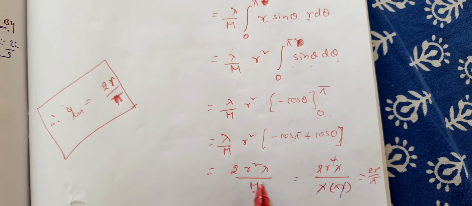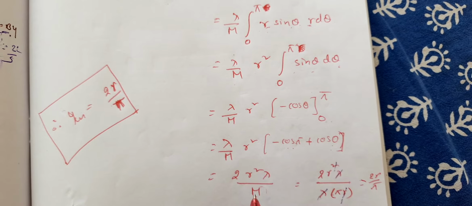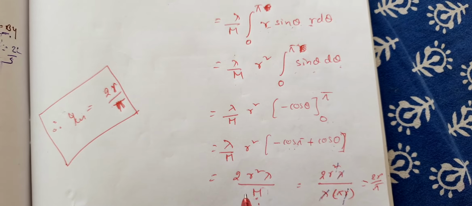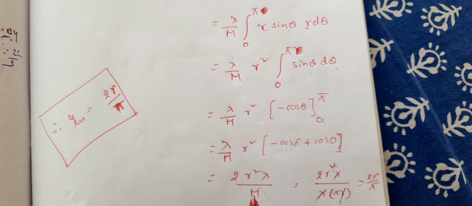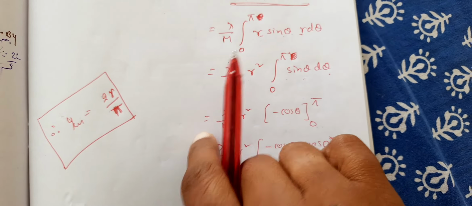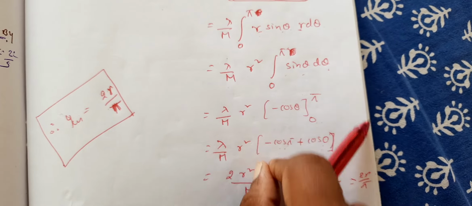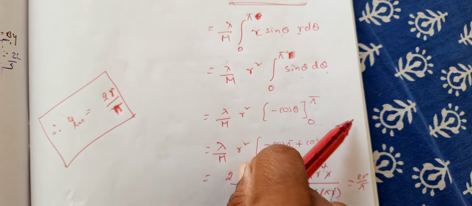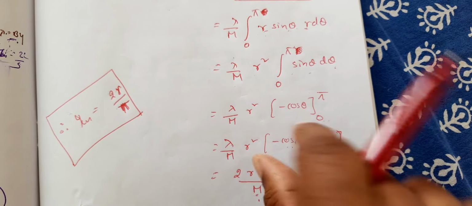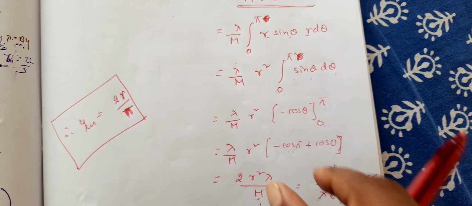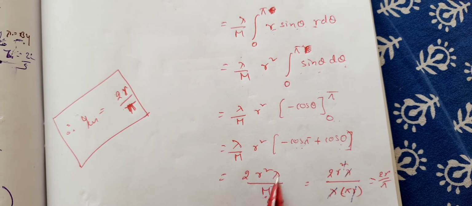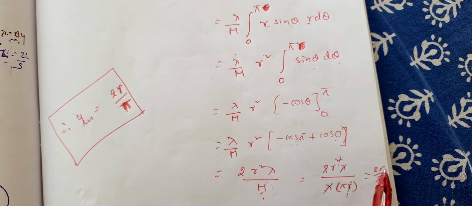But what is m? From the definition of linear density, m is equal to lambda into the total length of the rod. Here the rod is bent into a semicircle, is it not? So what is the length of the semicircle when the radius is given? It is pi r, right? So the length of the rod which is bent into a semicircle is equal to pi r. Therefore pi r into lambda is the mass. Substituting that you will get 2r by pi.